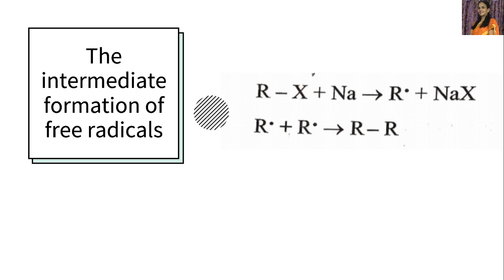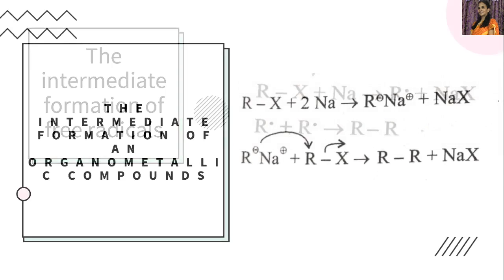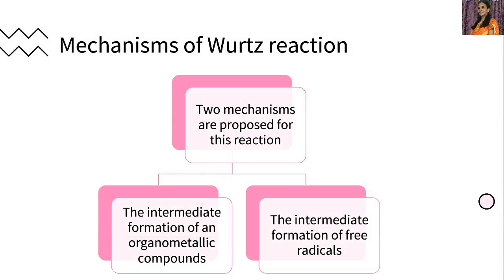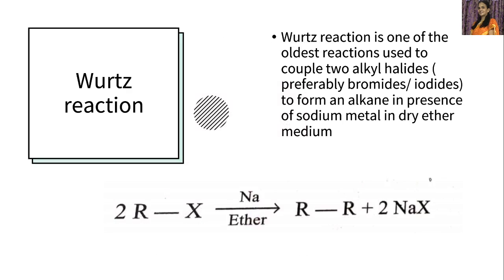So here the intermediate produced in this mechanism is a free radical. In the previous method, the intermediate produced is an organometallic compound. So in these two ways, one with intermediate formation of an organometallic compound and the other with intermediate formation of free radicals, we can explain the mechanism of Wurtz reaction. So, in Wurtz reaction, what happens?